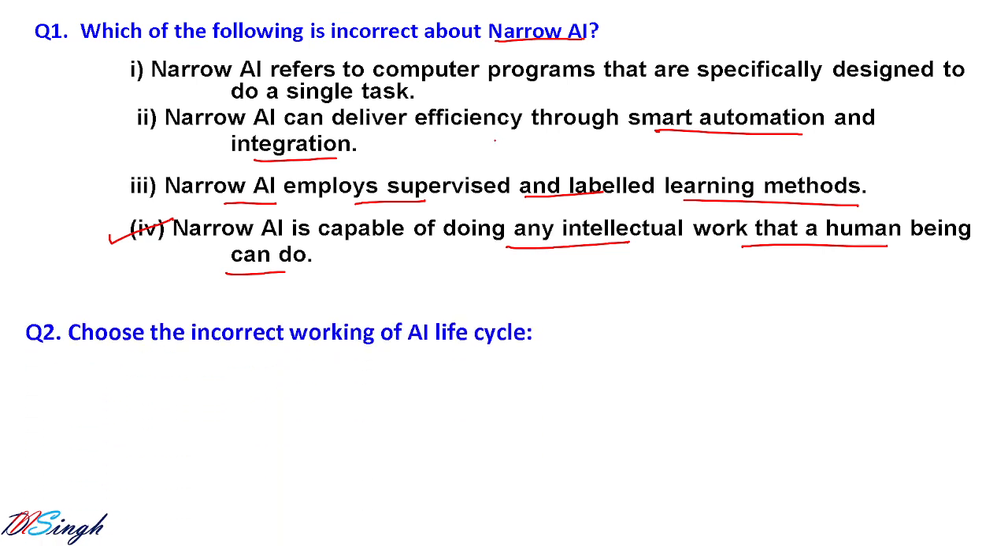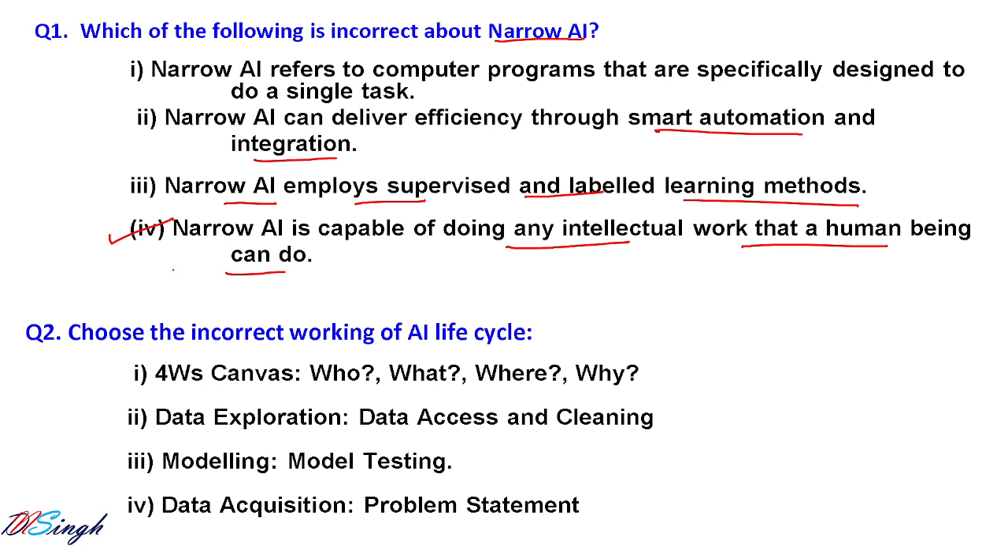Choose the incorrect option about the AI life cycle. There you have four options: the 4W canvas, which is who, what, where, and why. Who is the stakeholder? What is the nature of the problem? Where is the context and location? Why is it worth solving? So this is the correct matching.